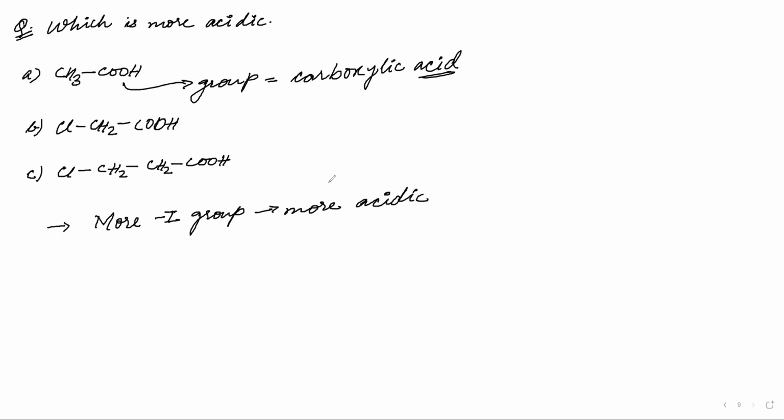So you have to compare the minus I groups. I'm giving you some time. Do it and let me know when you are done. Tell me the answer in the chat. Which of them, A, B, or C, is more acidic? Minus I group. More minus I.